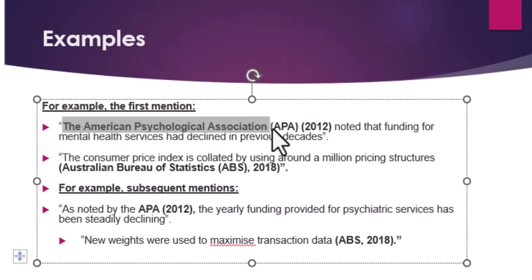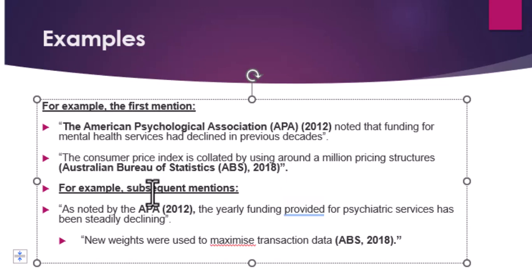Then after the organization name, you put the acronym APA in brackets. Then you put the year. Let us look at the second example. If the organization is the Australian Bureau of Statistics, you put the full name first, then follow with the acronym of that organization. So that is the first mention.